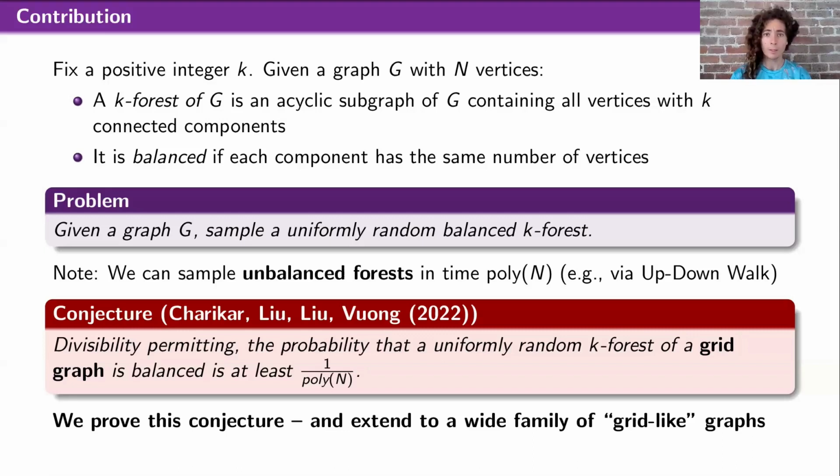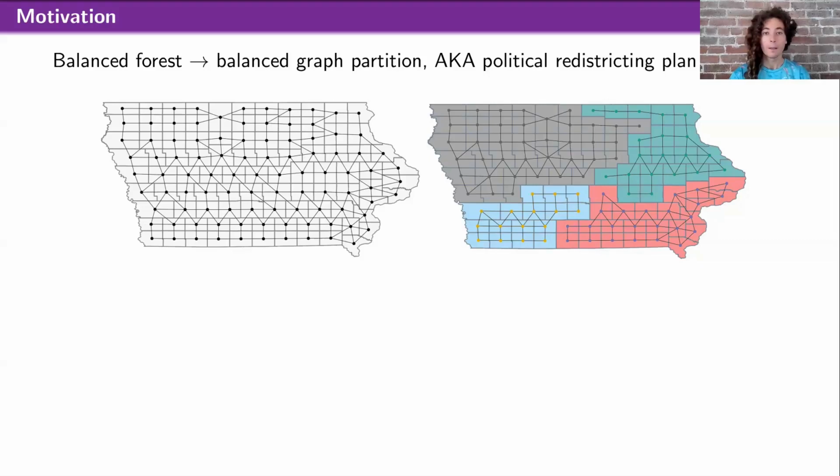This problem actually arises quite naturally in the study of algorithms for political redistricting, which is the act of partitioning a state up into geographic regions called districts, which will hold separate elections for representatives, say, in the United States Congress. This is often mathematically operationalized as a graph partitioning problem, where the vertices represent indivisible geographic subunits, such as census blocks, precincts, or in this case, counties, and edges represent geographic adjacency. A key task for redistricting algorithms is to output a bunch of samples of random redistricting maps, which are just partitions of the graph into connected subgraphs of equal population.